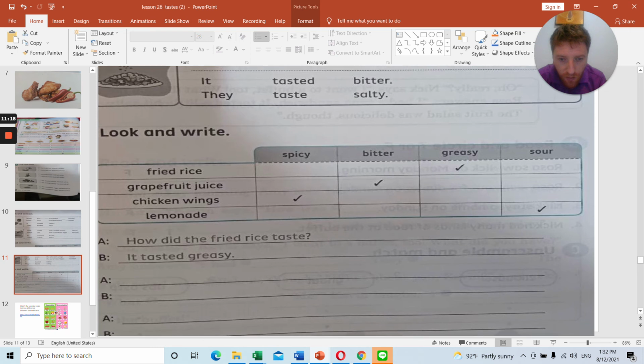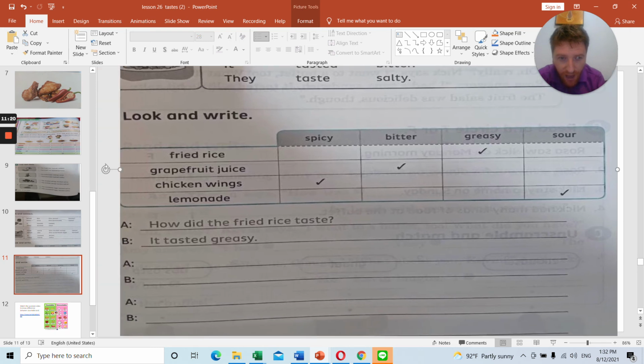So you just need to write, fruit salad is greasy, grapefruit juice is bitter, chicken wings is spicy, and lemonade is sour. So how did the fried rice taste? It tasted greasy. Grapefruit juice. How did the grapefruit juice taste? It tasted bitter.